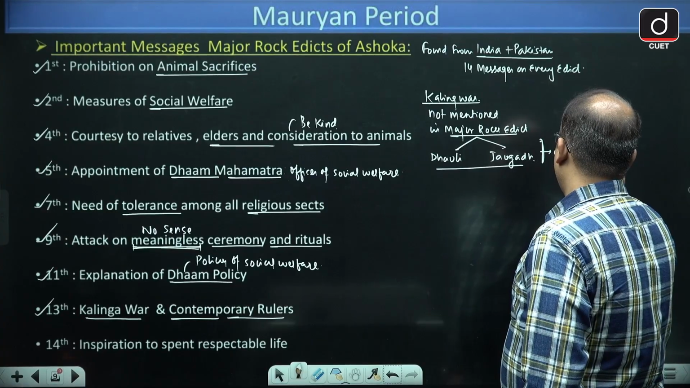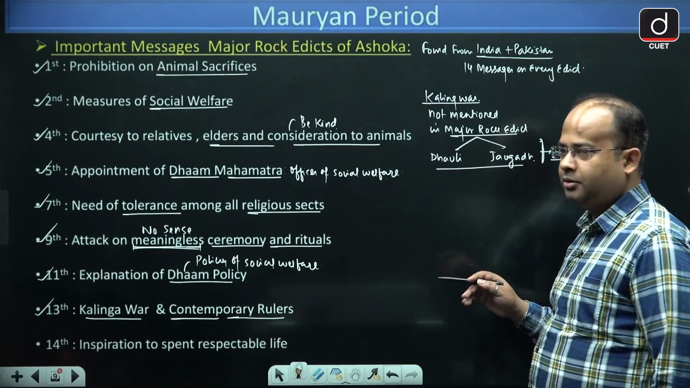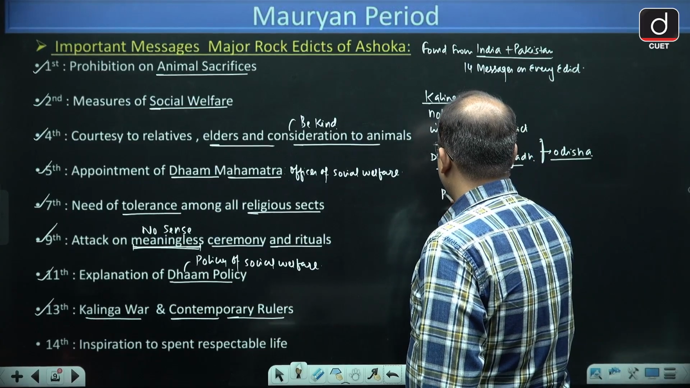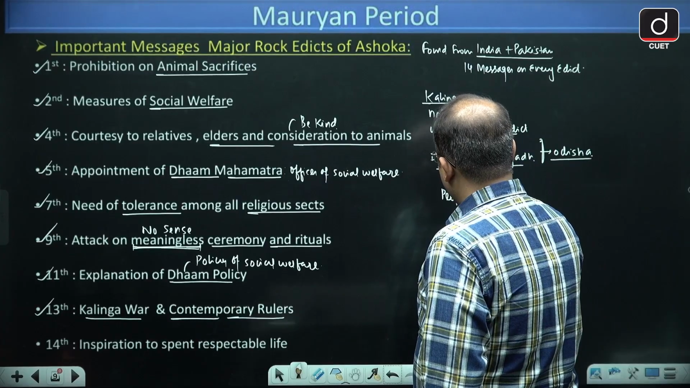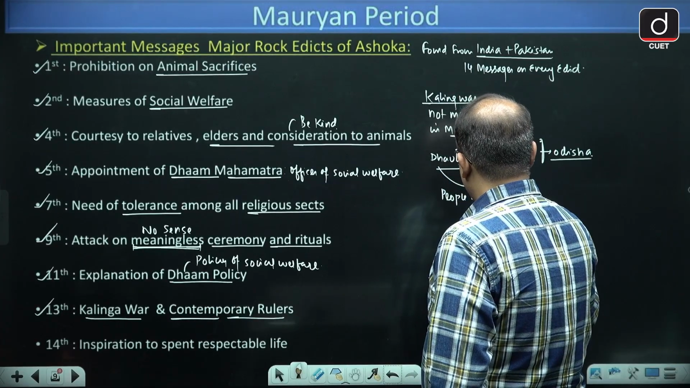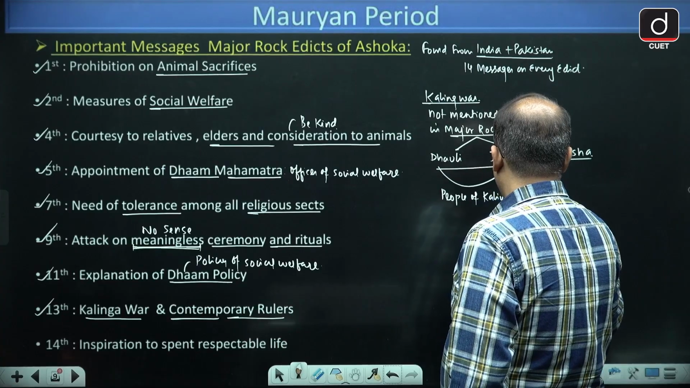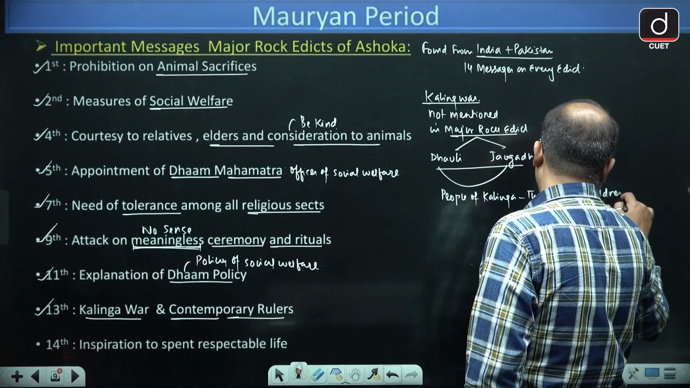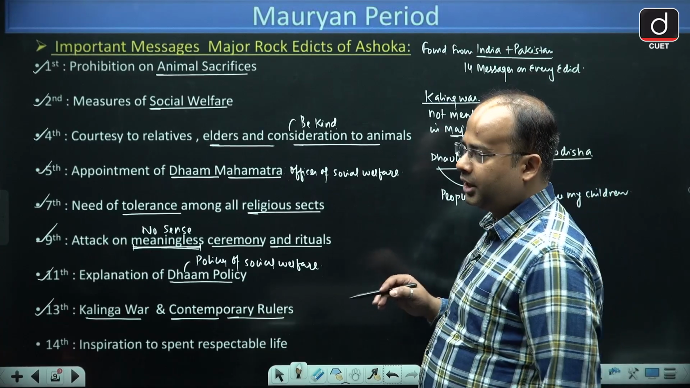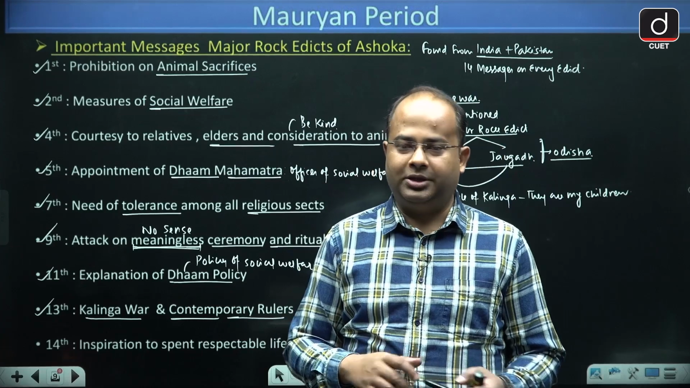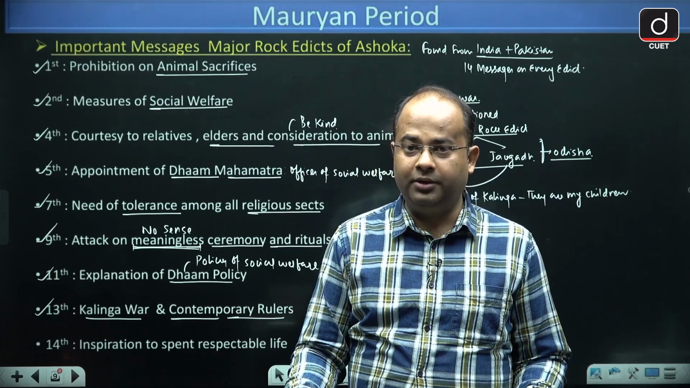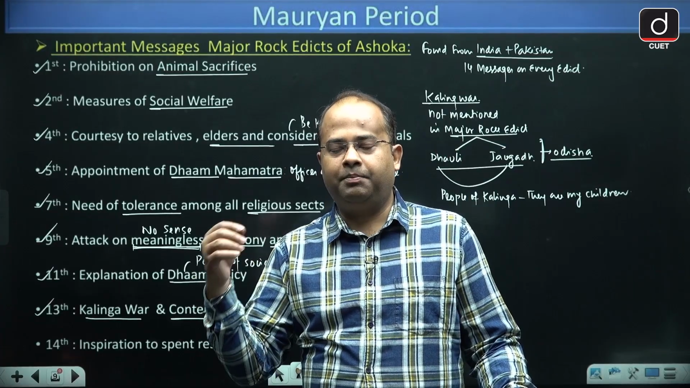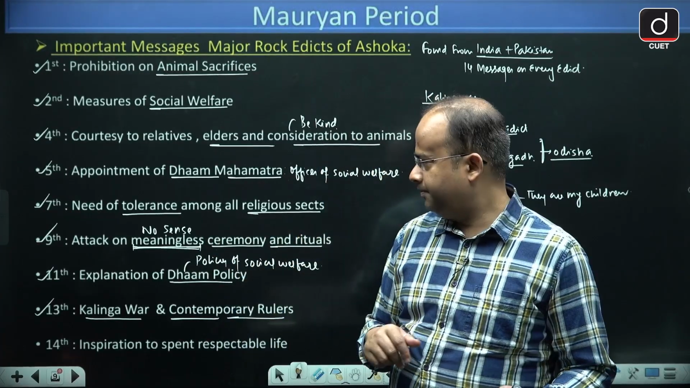And in place of the Kalinga war, in Dholi and Jaugada in Odisha, it is written that the people of Kalinga, they are my children. So Ashok did not mention the Kalinga war in Dholi and Jaugada. These are the major rock edicts which were found in Kalinga. So in place of the Kalinga war, he mentioned that the people of Kalinga are my children.